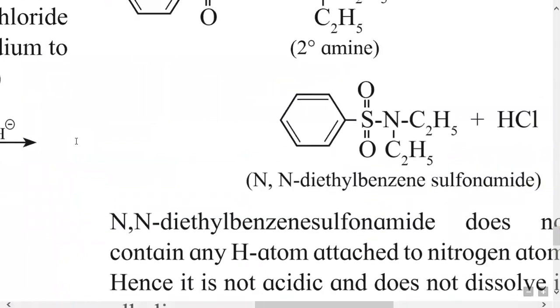It gives the benzene ring bonded with S double bond O, S double bond O, N(C2H5)2 plus the side product HCl.